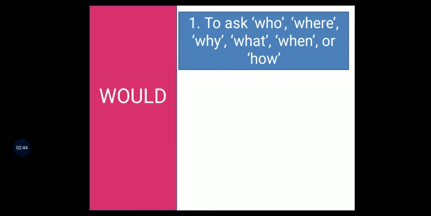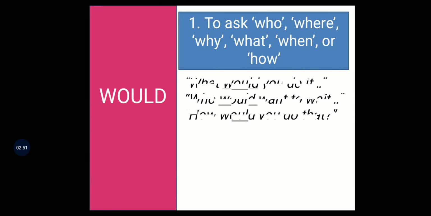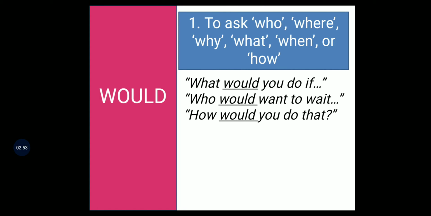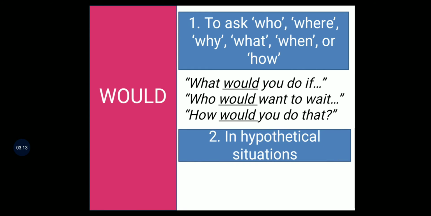Next, we shall look at the use of would. The first case is making use of would with who, where, why, what, when or how. So let's look at the question forms that can make use of would here. For example, we have: what would you do if, who would want to wait, how would you do that? So you see, we are asking questions with the use of would, and we are attaching it with question words like what, who, how, etc.